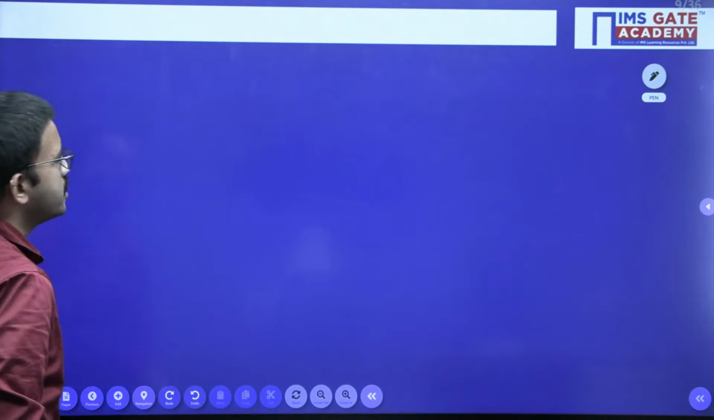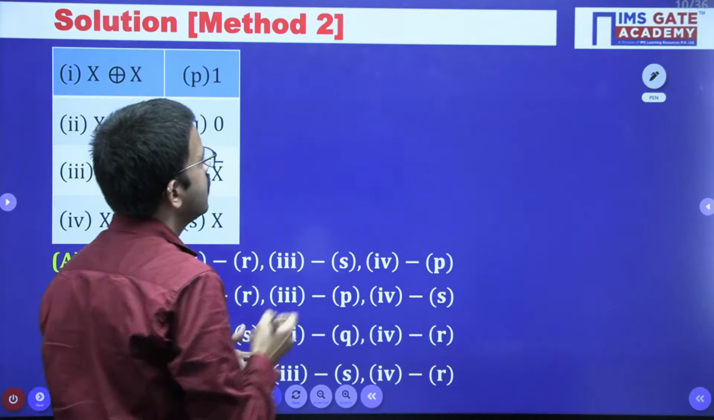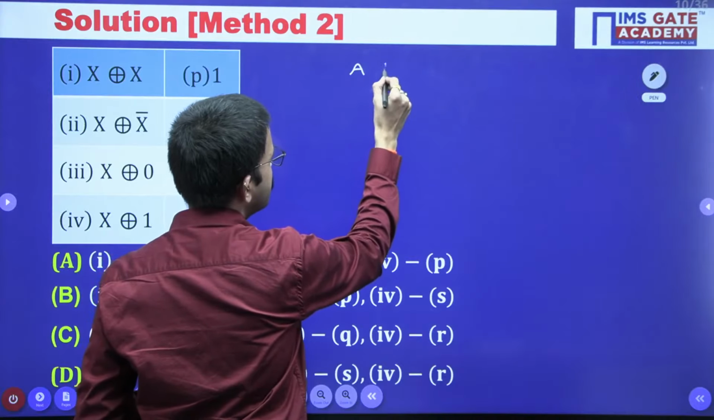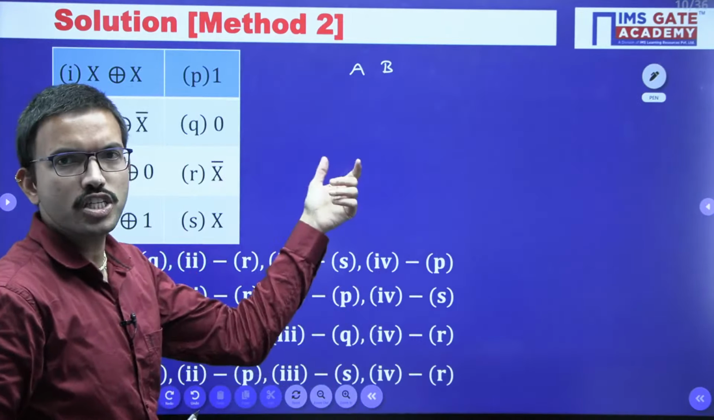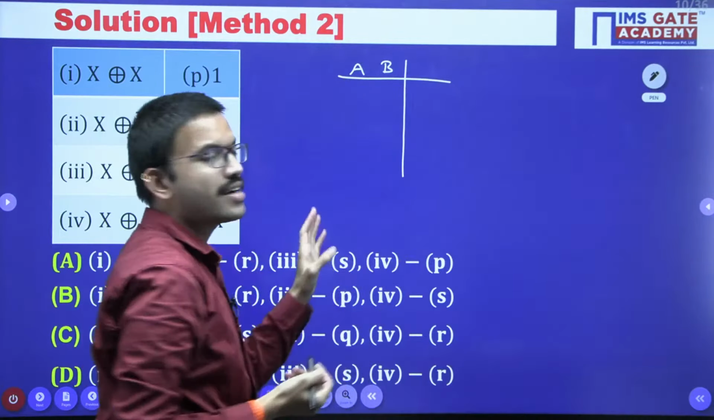Now the same question we can easily solve whenever you are having XOR. At that time it is better to use the truth table of XOR. From the truth table you will get the same thing, and in fact you will get the answer quickly.